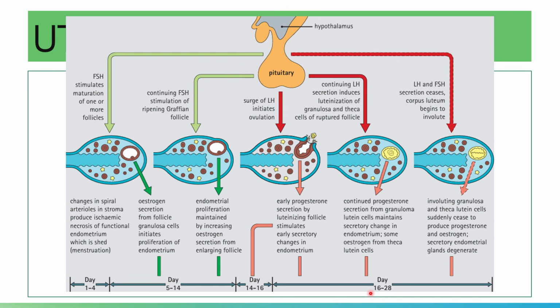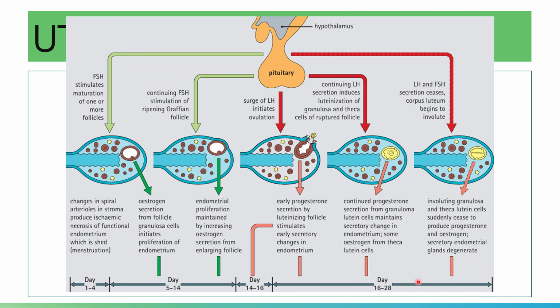Then days 16 to 25 or 16 to 28 are your secretory phase. The endometrial glands become tortuous and the lumina are filled with secretion.